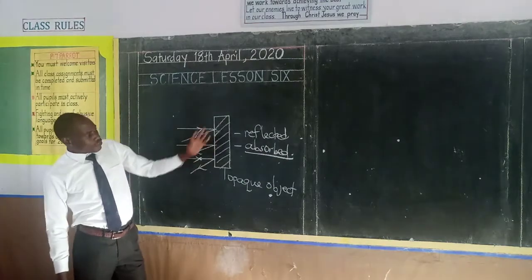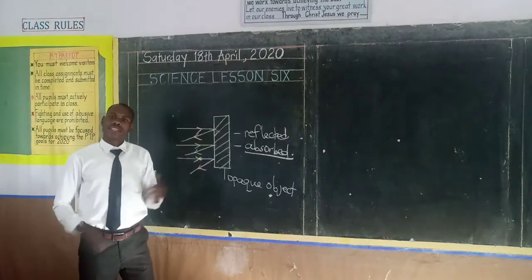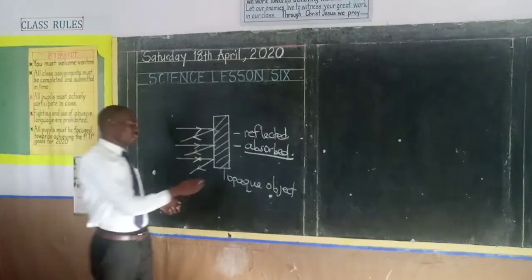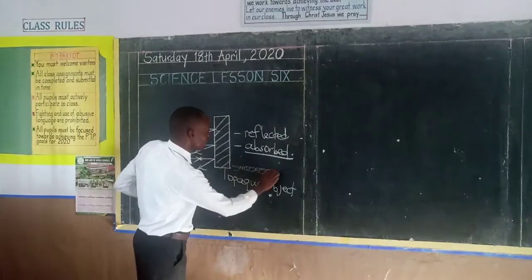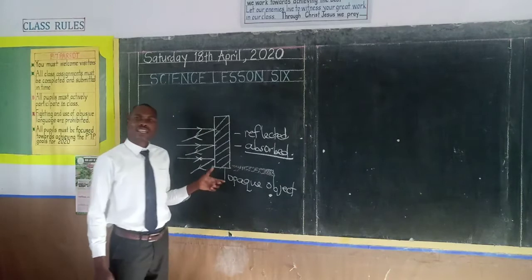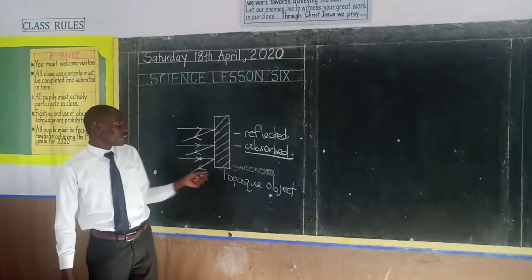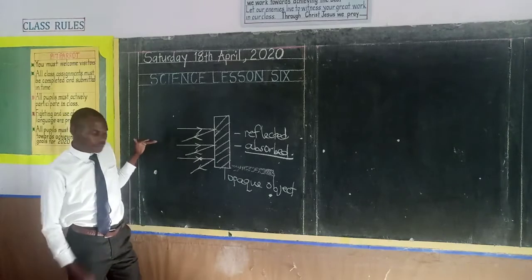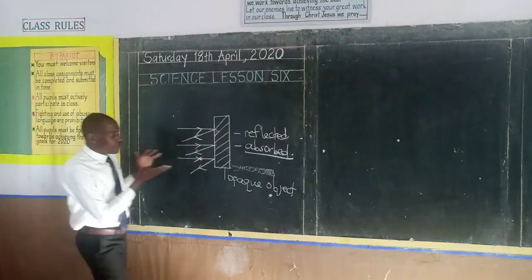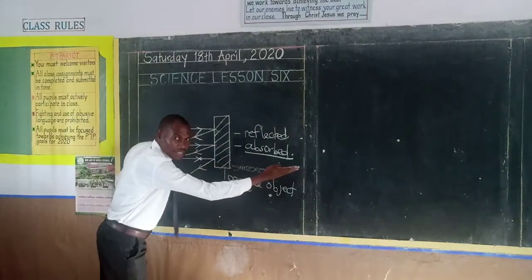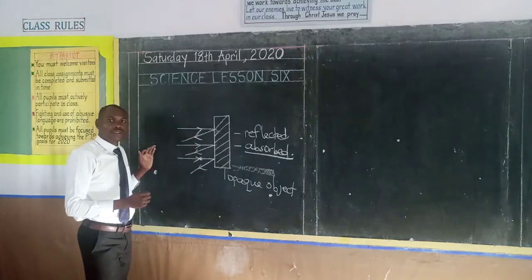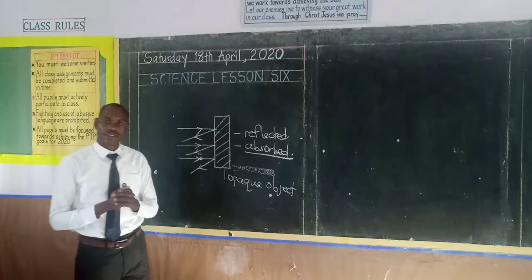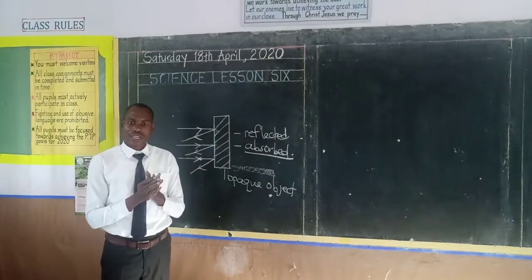Now, in the process of reflecting and absorbing the light, what will be formed? A shadow will be formed on the side opposite to the direction of light. That means if light is coming from this direction, a shadow will be formed in the opposite direction. So it is basically opaque objects that form shadows. Is that one clear, children?